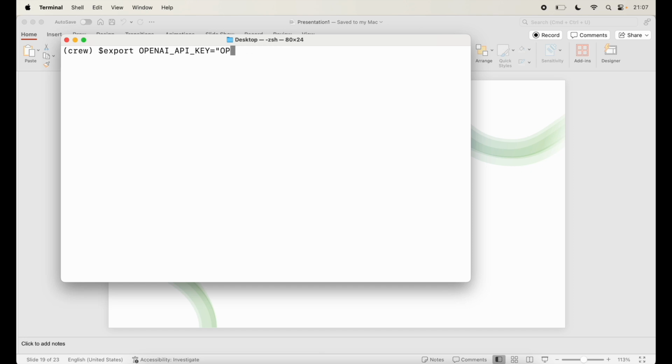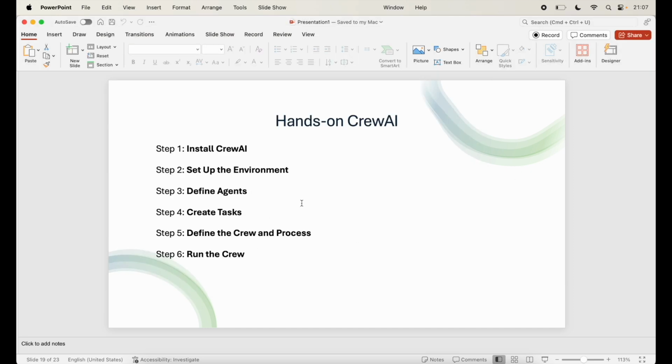Next thing that I want to do, I already have done that, so I'm not going to do this again. I'm going to make sure that it's clear. And next step is to define agents. Now, agents are the core of CrewAI. Define each agent's role and goal in the workflow. You can also specify the tools they will use, their ability to delegate tasks, and their verbosity.